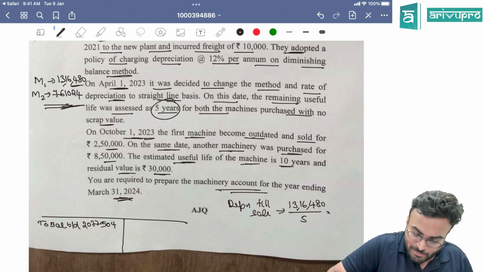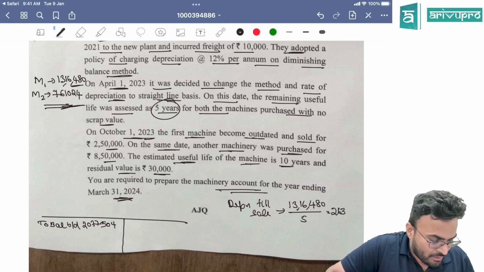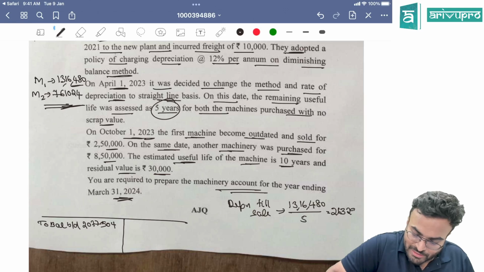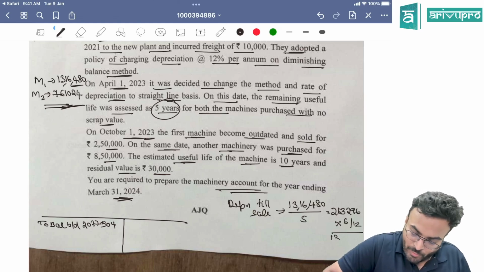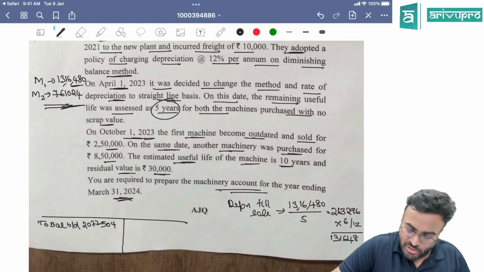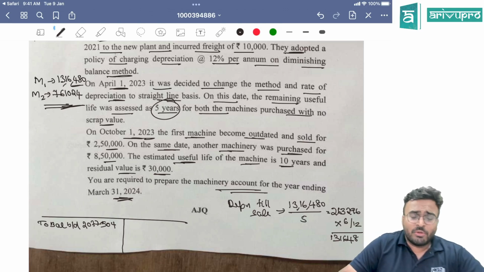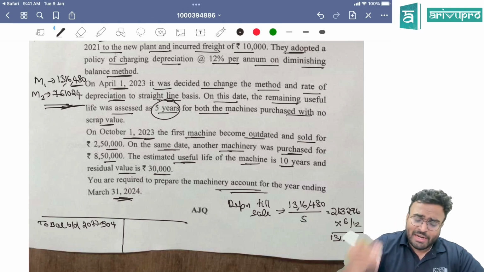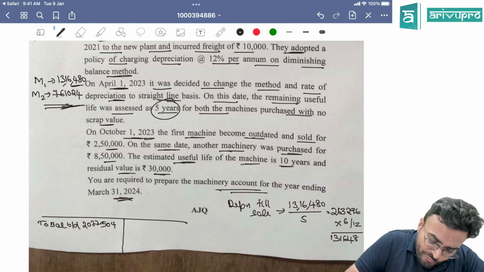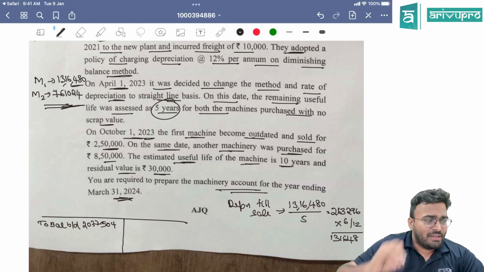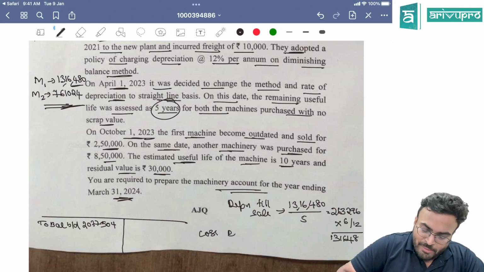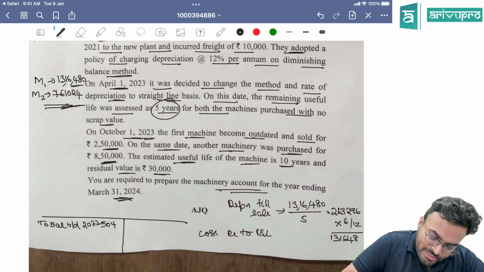13,16,480 divided by 5 years. Your depreciation will be 2,63,296. But this is for full year, into 6 by 12. You will get 1,31,648. 1,31,648 is your depreciation for 6 months. Remove this depreciation for 6 months. You will get the WDV. It is sold for first machine. It is sold for 2,50,000. There is a loss. Recognize the loss. Loss to be debited to P&L.